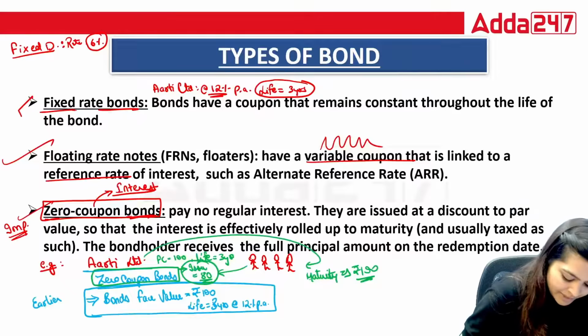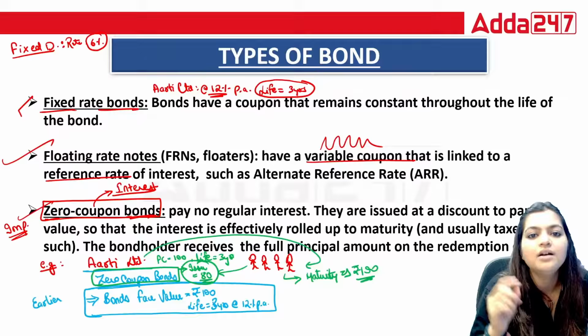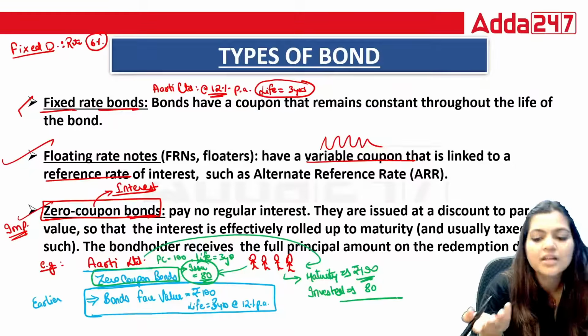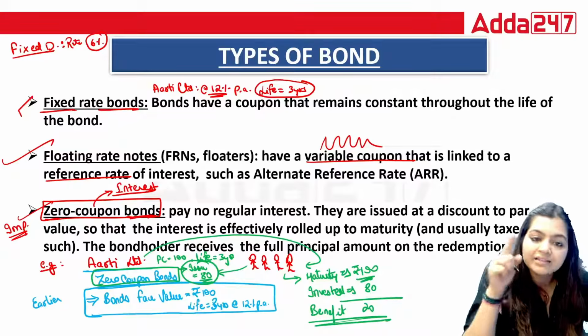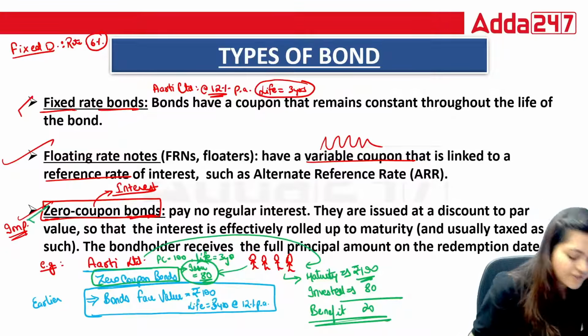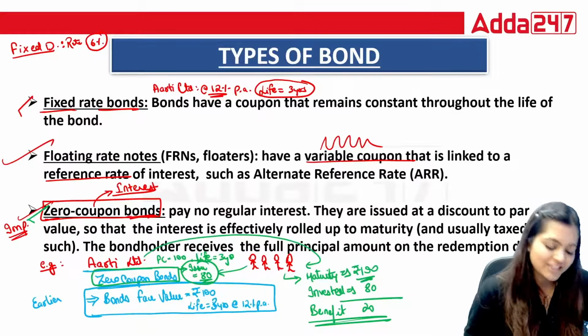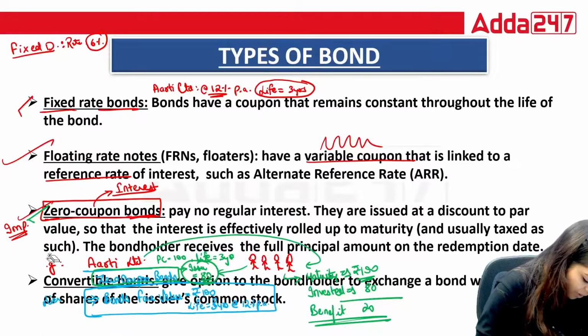See, ultimately, what is the total amount they are receiving as a bondholder? 100. And what is the invested amount? How much have they paid for purchasing one bond certificate? 80. So you can see here a 20 benefit. And this benefit is what zero coupon bonds give. Okay, then one more we have, that is convertible bonds.